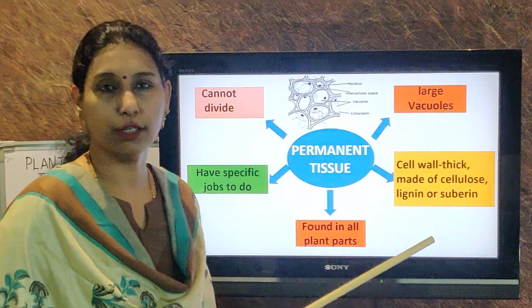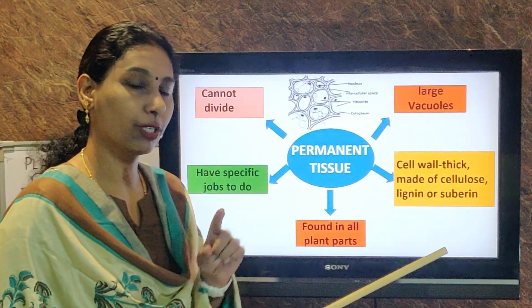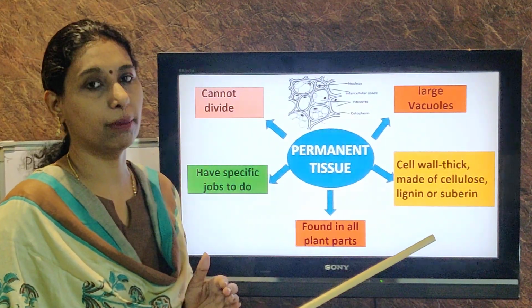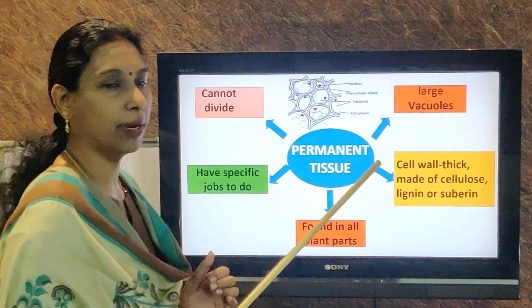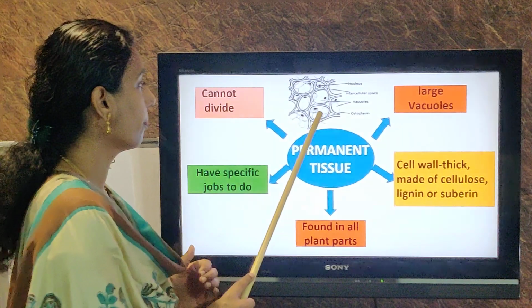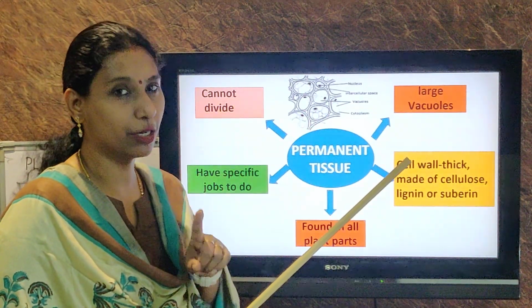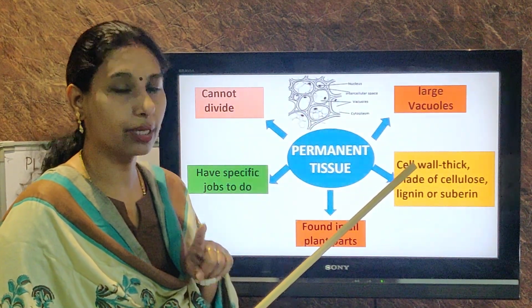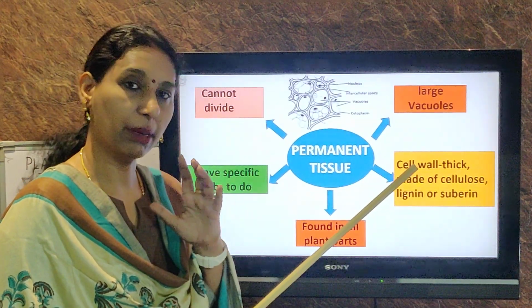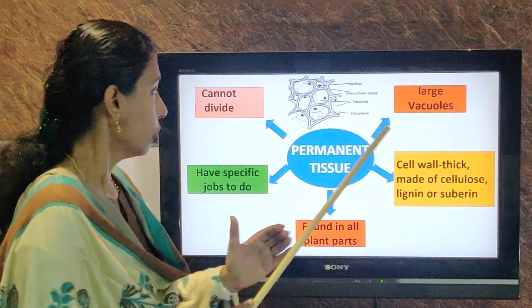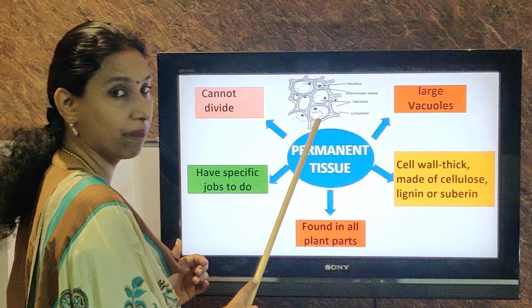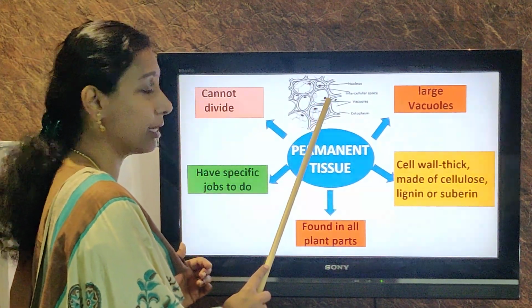Next is permanent tissue. Permanent tissue, as I told you, is found in all parts of the plant. If you see the permanent tissue under the microscope, permanent tissues are doing permanent jobs. Will they have vacuoles? Yes, because they are becoming mature and old. So you can see vacuoles are present here, and the nucleus is pushed towards the periphery.